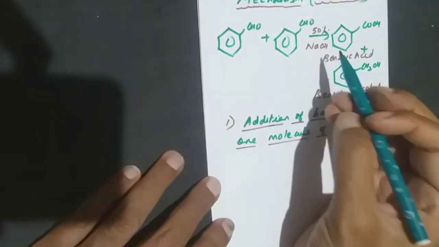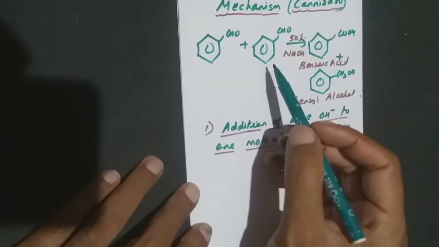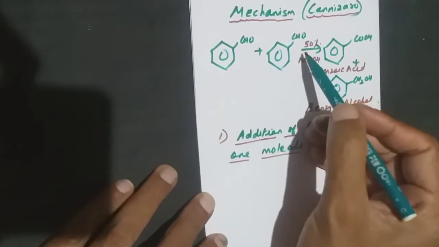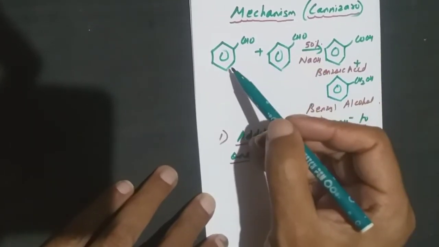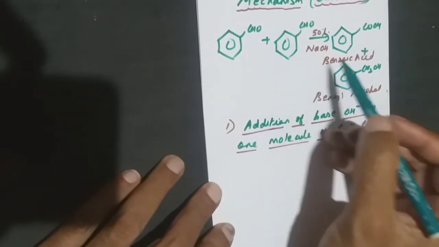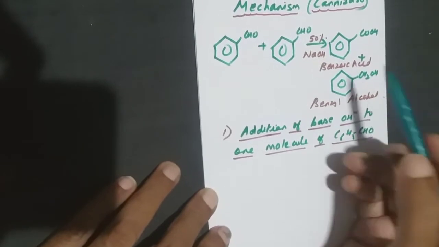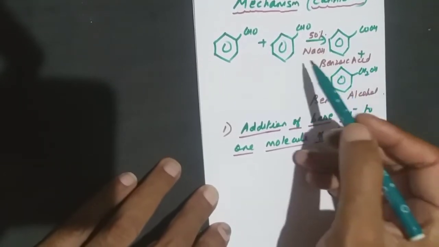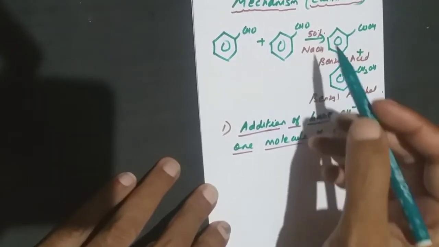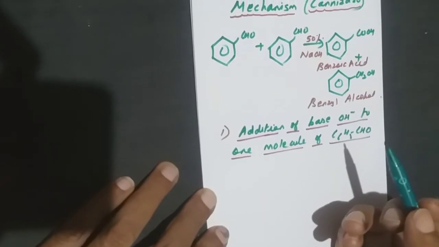Now I will discuss the mechanism of the Cannizzaro reaction. We have seen that benzaldehyde when treated with the base, one will undergo oxidation so that you get benzoic acid, the other will undergo reduction, you get benzyl alcohol. So this is the reaction. For class 12 exams, if you write this reaction, it's enough if they ask a 2 marks question. But for NEET and other IIT purposes, we have to understand the mechanism. So let me make it clear.